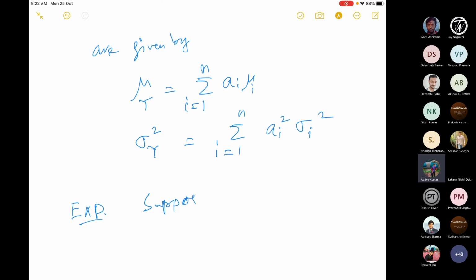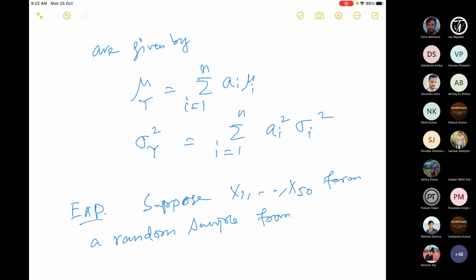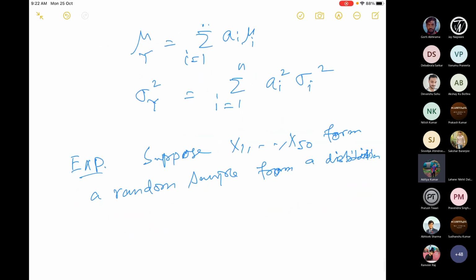Suppose you have a random sample of size 50, x1 to x50, from a distribution whose PDF is known to you: f(x) equal to 1 by theta times e to the power minus x by theta, when 0 less than or equal to x less than infinity, and 0 otherwise.